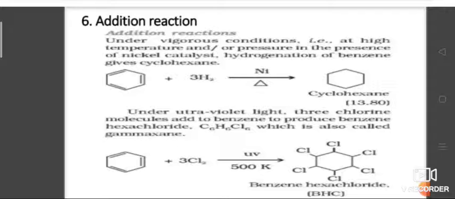When benzene is treated with chlorine molecule in the presence of ultraviolet radiation, addition of chlorine takes place and benzene hexachloride, C6H6Cl6, or gammexane, is obtained. Gammexane is obtained when benzene is treated with chlorine in the presence of ultraviolet light. So UV ray is passing, you will get benzene hexachloride or gammexane.